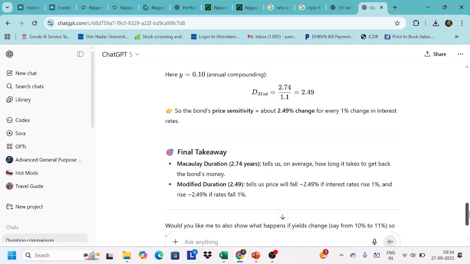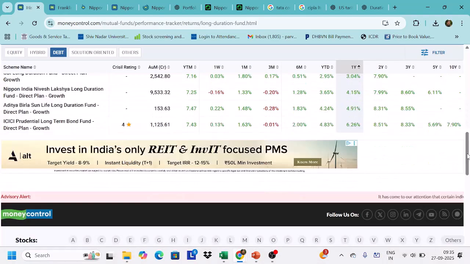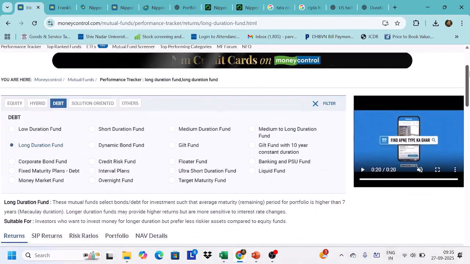So if you are expecting the interest rate in India is going to fall, then you invest in bonds and always choose longer duration bonds, because here you are going to get a very good amount of return. But if you are uncertain about the interest rates, always choose a low duration fund. So now if you go back and look at the chart here, there are various funds, low duration. Only when you're uncertain about where the interest rates are heading, you should always go for low duration.